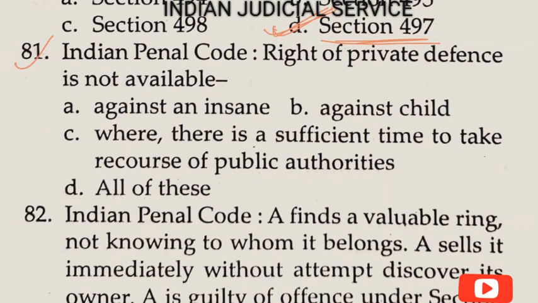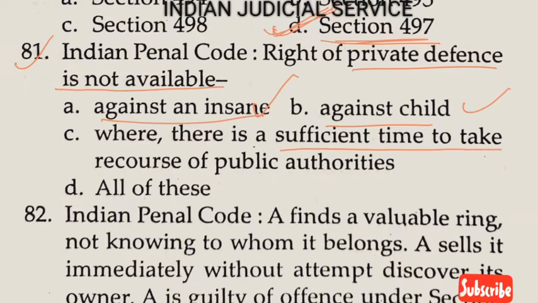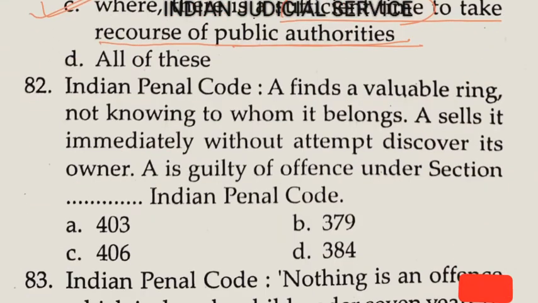Now question number 81. Indian Penal Code, the right of private defense is not available. Option A here, against insane persons, so it is available. Against children, it is also available. Option D, where there is sufficient time to take recourse to public authority. So clearly the right of private defense is not available where there is sufficient time to take recourse to public authority. So clearly answer here is option C.